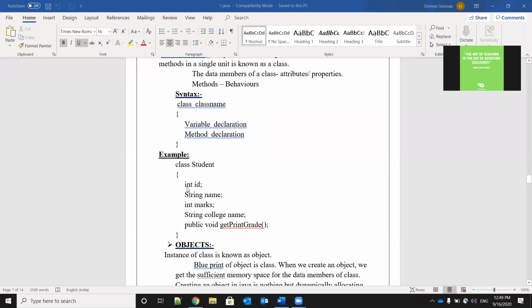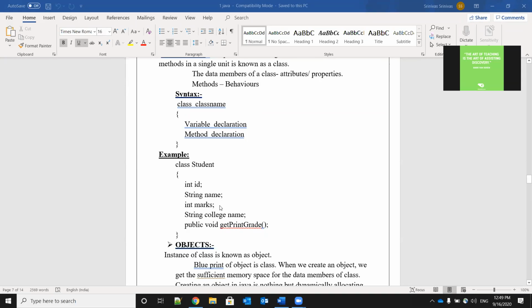Then we are creating some variables here: int id, String name. String is also one data type. Name means a character type of array will be created with the name, in which we can store characters.